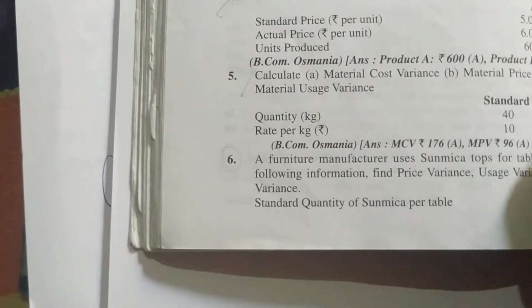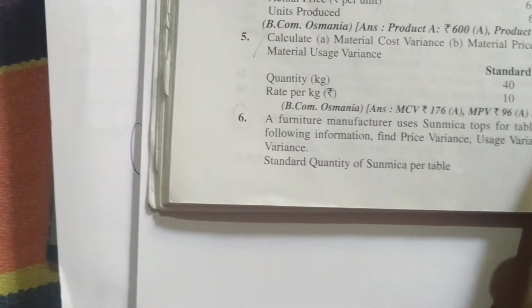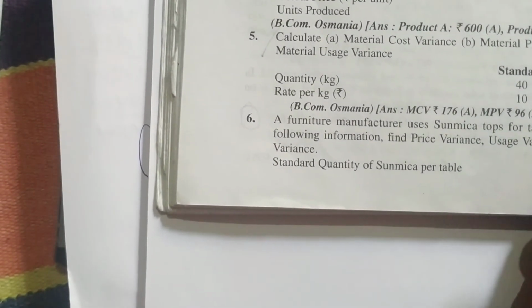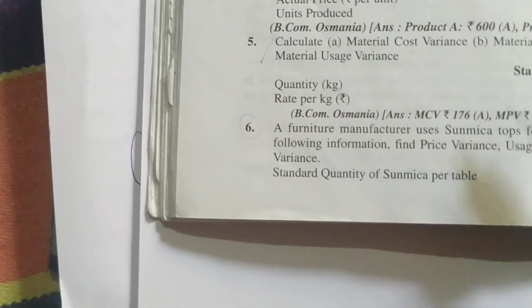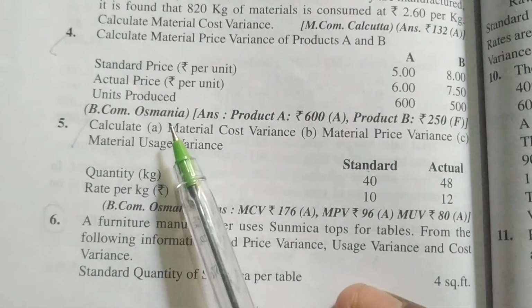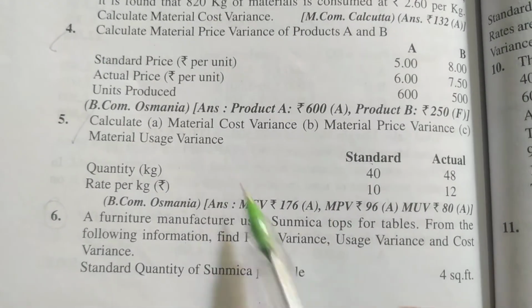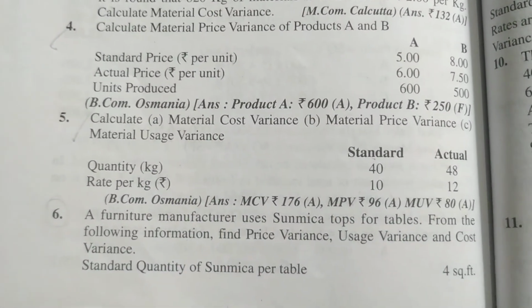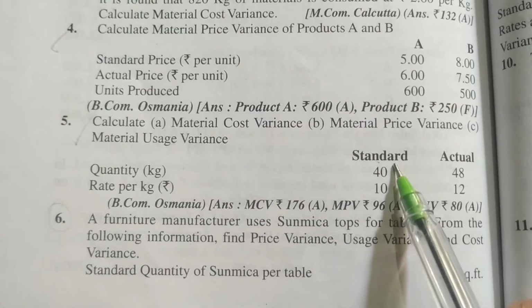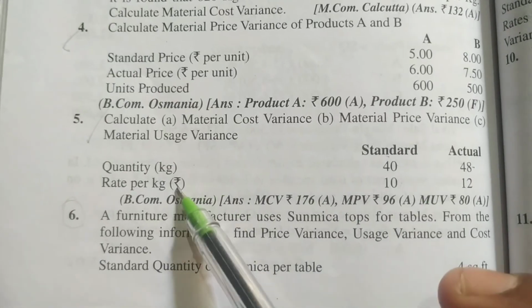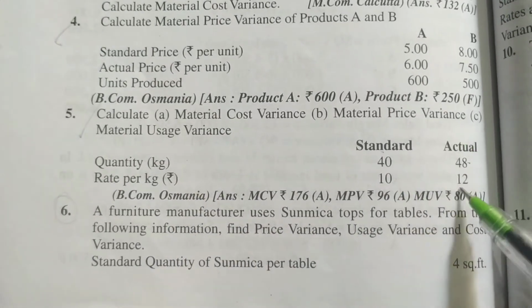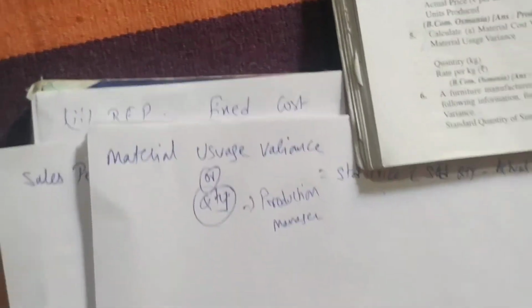Material quantity variance, price variance, all is given. Okay, we'll do all in one only. This question we'll do: calculate material cost variance, price variance, and usage variance. Standard and actual quantity are given. Standard quantity is 40, actual quantity is 48. Price is given. Rate per kg means price. Standard is 10, actual is 12. He is asking me to find out cost variance, price variance, and usage variance. We'll do this. So first is material cost variance.